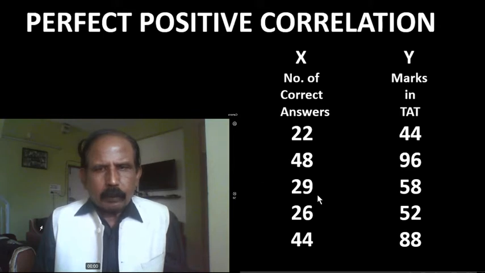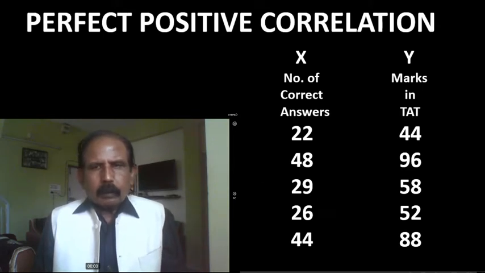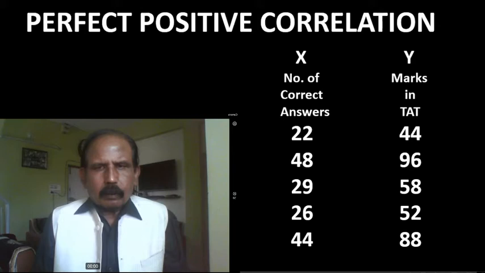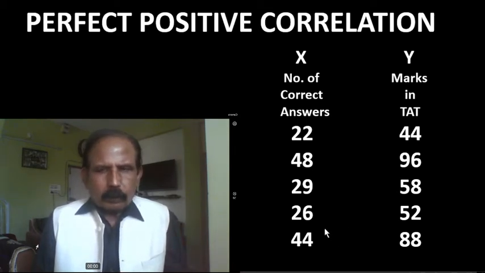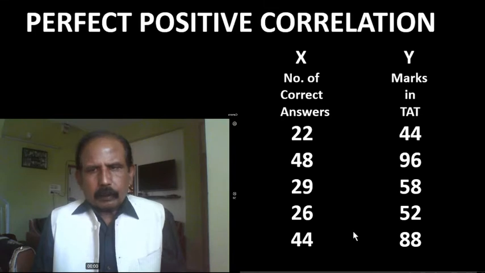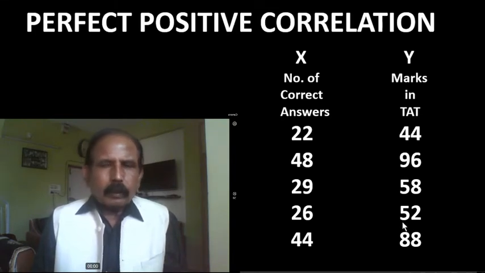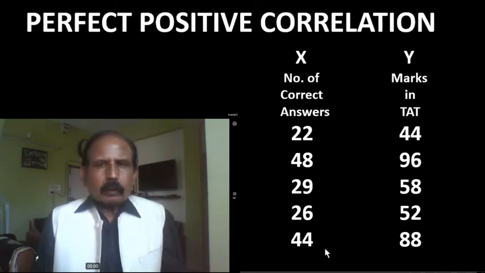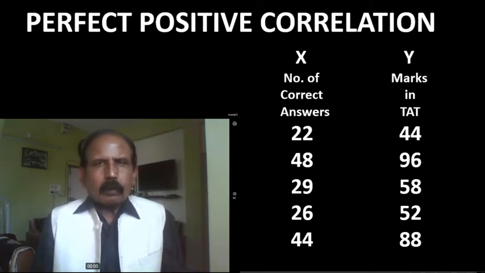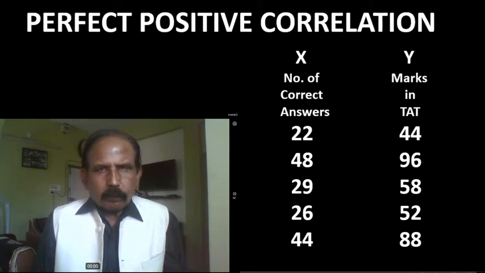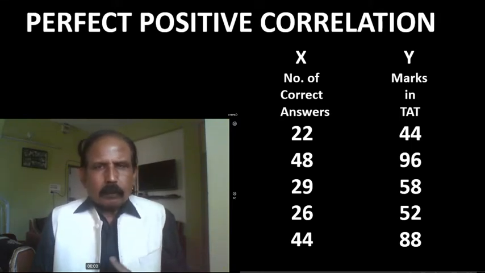48 and 29 are there, second and third. So value of third x is less than second x. At the same time, value of third y is less than second y. In the same way, value of fourth x is less than third x, and at the same time, value of fourth y is less than third y. And value of fifth x is more than fourth x, and at the same time, value of fifth y is more than fourth y. In this way, every time the changes are found in the same direction.